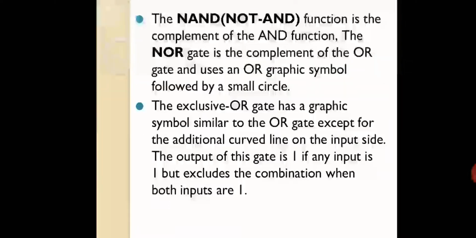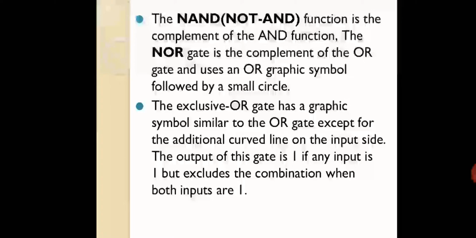Fine. The next thing is the NAND or NOT AND. The function is the complement of the AND function. The NOR gate is the complement of the OR gate and uses the OR graphic symbol followed by a small circle or a small bubble. For NAND also it takes the same symbol of AND, but there will be one bubble at the end. Before getting the output, it has to go through the NOT gate. That is the meaning.